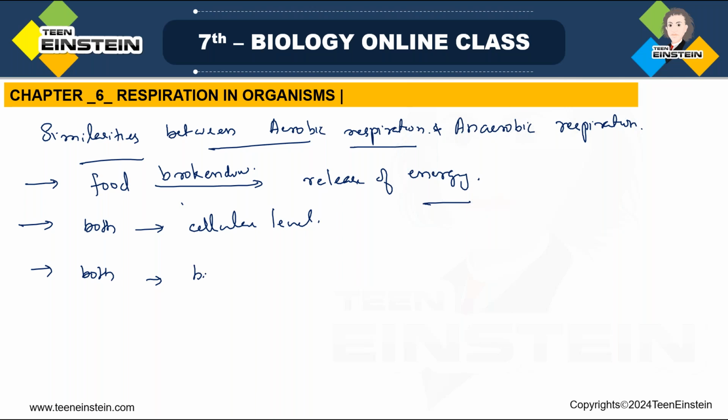And in both we are getting byproducts, right? In aerobic respiration glucose is broken down into carbon dioxide and water, and then we are getting energy, right? So carbon dioxide and water are the byproducts of aerobic respiration. And in anaerobic respiration, glucose is broken down, and along with energy being released, you are getting carbon dioxide and alcohol. So these are the similarities. Byproducts are there, but there are slight changes in the byproducts in both.